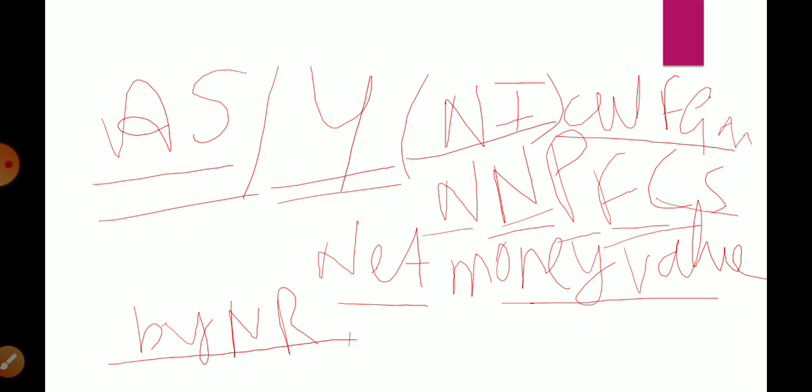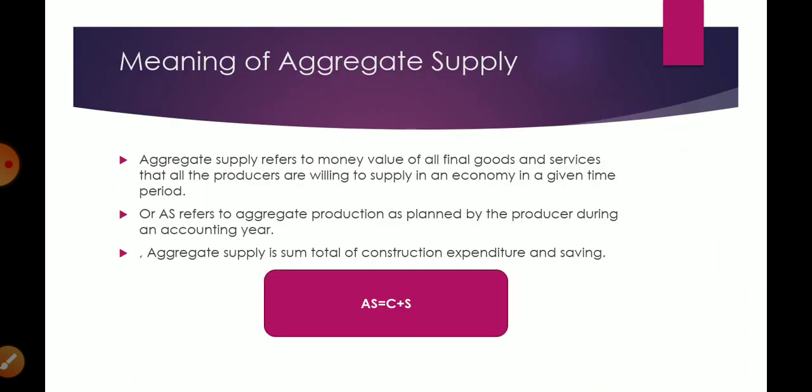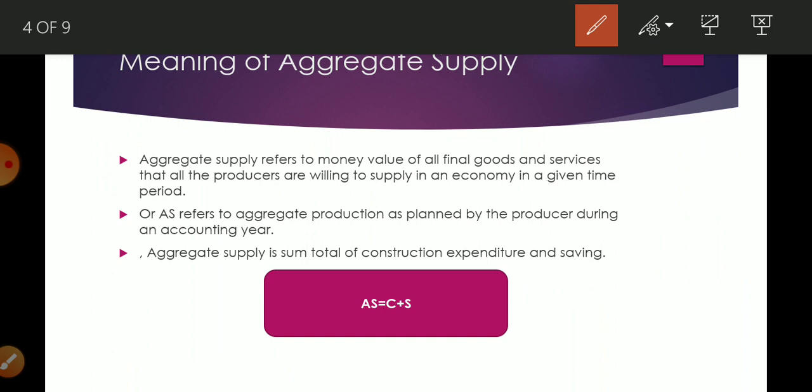But if you forget the meaning of aggregate supply, you can write the meaning of national income. And national income stands for net national product at factor cost. Okay students, let us understand our today's topic, that is the meaning of aggregate supply. What do you mean by aggregate supply? First of all, I have written here three definitions. There are three meanings for aggregate supply.